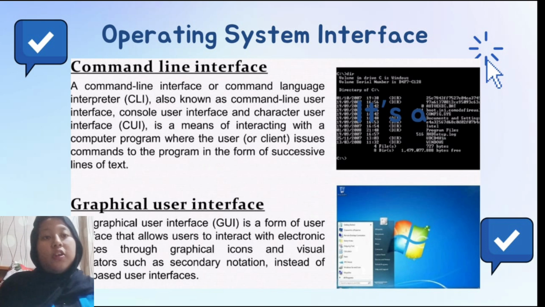This includes icons, windows, and menus, and is easier for most users. 2. Command Line Interface, or CLI. This requires users to type text commands, usually preferred by advanced users, but both serve the purpose of making system interaction possible.